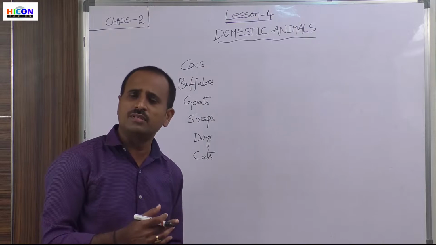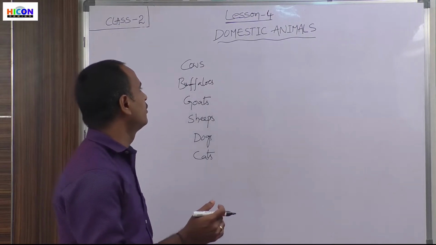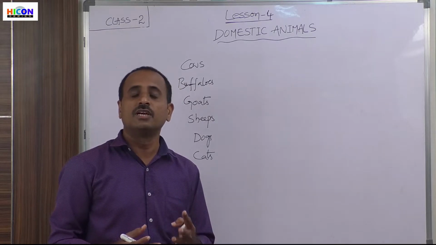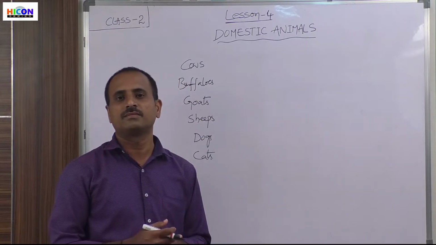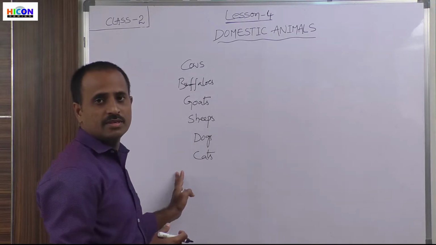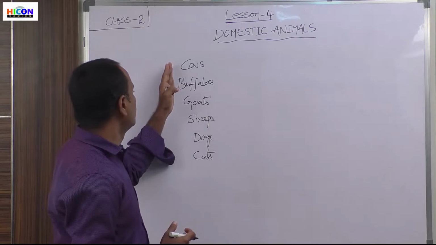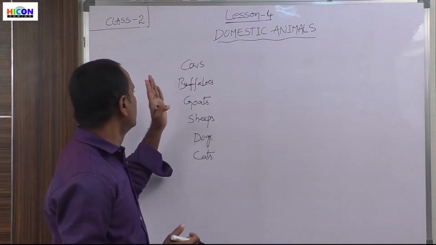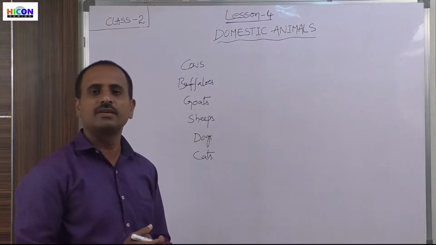What are the birds that grow in our houses? A parrot and a pigeon are some birds that grow in our houses. So children, these animals are called domestic animals, and they are very helpful to human beings.